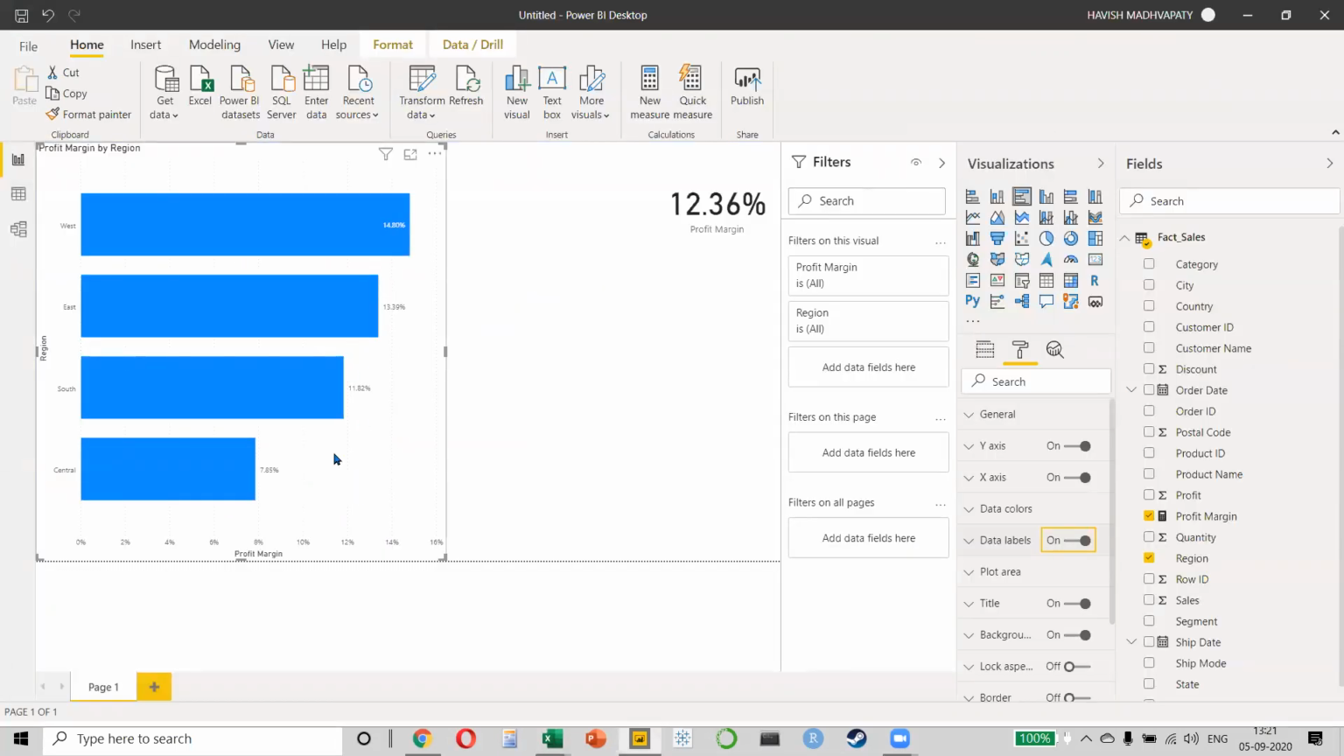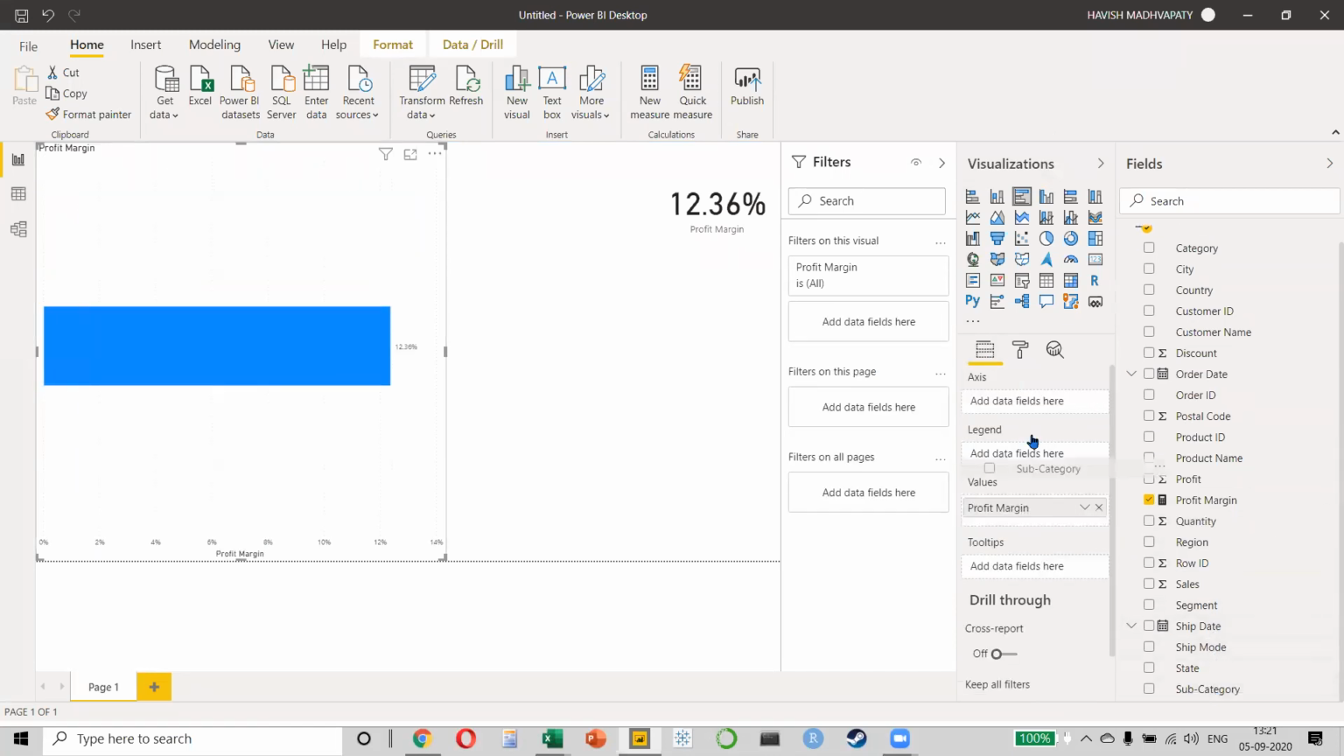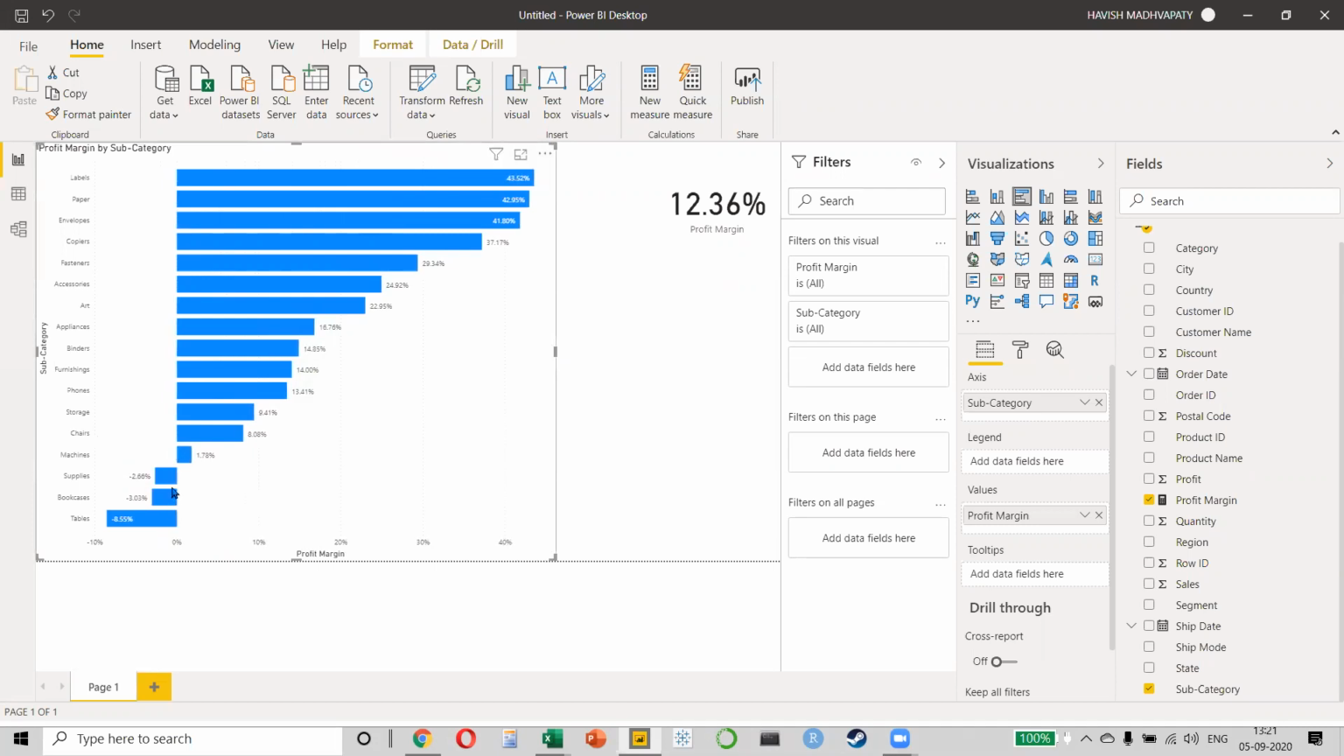A lot of people say, but Havish, we just did this on Excel. Why are you doing this on Power BI? Because I can simply remove my region and put my subcategory, and you notice that all the calculations are recalculated and I don't have to manually copy paste or drag a formula again. That's the advantage, right? So if you notice, there are 3 subcategories: supplies, bookcases, and tables, which have a negative profit margin. So -2, -3, and -8, which is not a good sign for the business because even though you're selling, you're actually incurring a loss on these products.